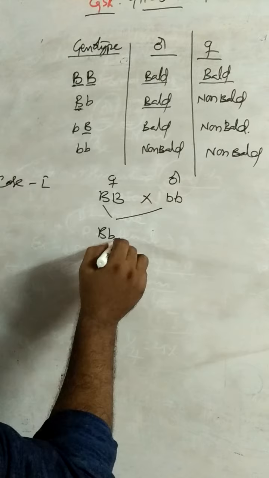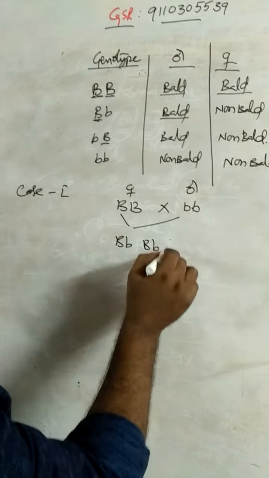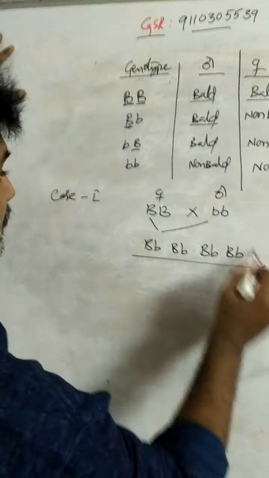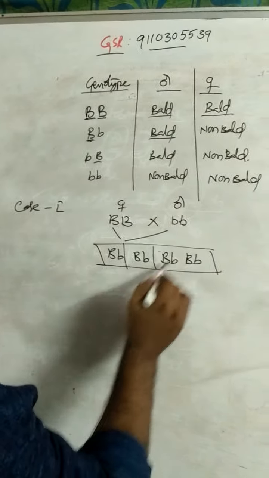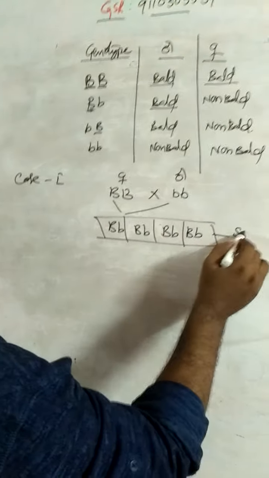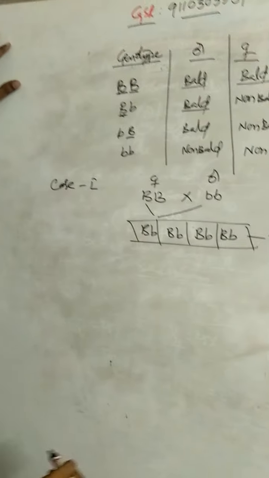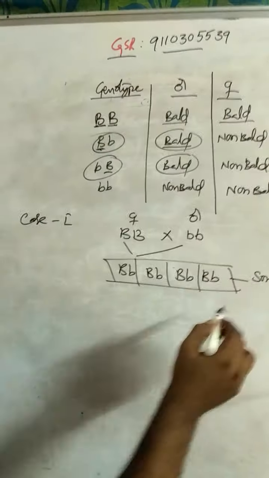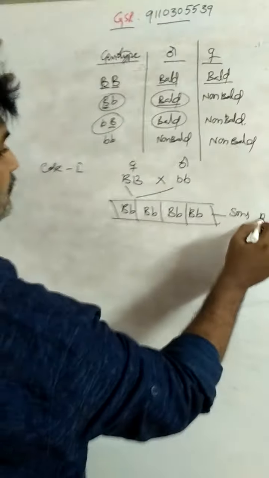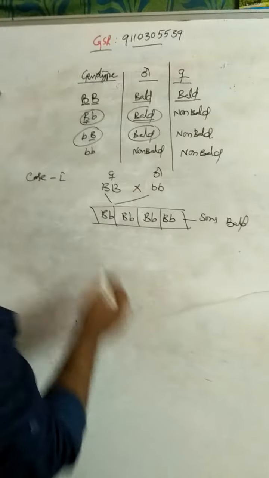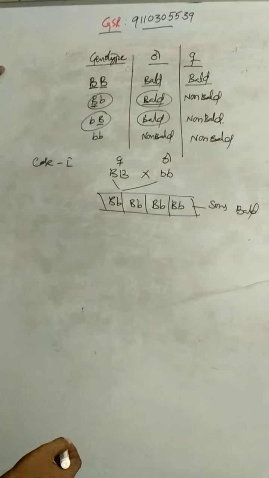The combinations are capital B, small b in all four. What is the result? In males, all are bald.